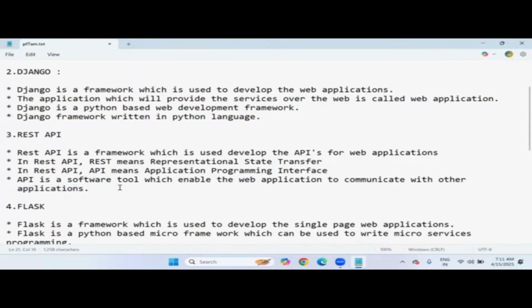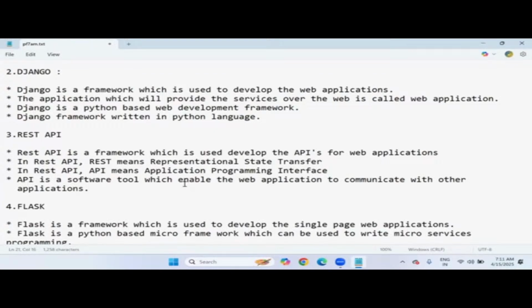For example, you are interacting with the Swiggy app. What purpose do we generally use Swiggy for? To order food. After selecting the food items, we need to make the payment. For making the payment, your Swiggy application should communicate with the banking application, and the banking application should communicate with the Swiggy application to give a response.